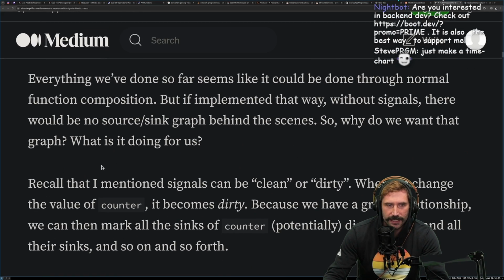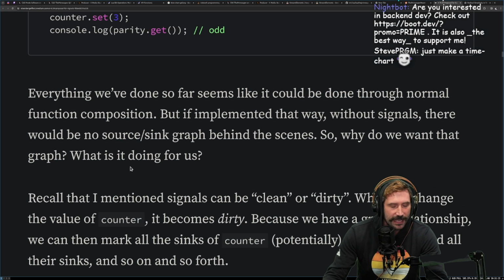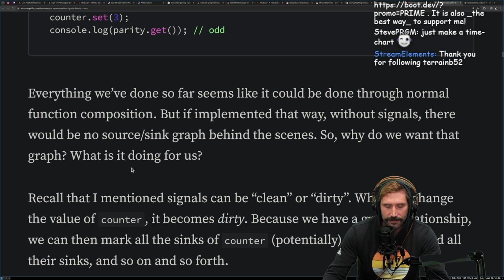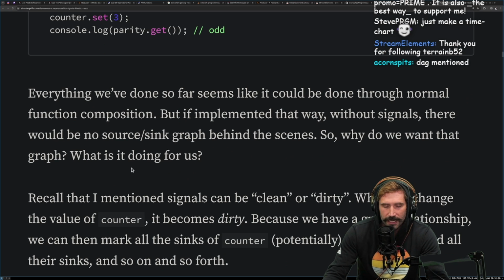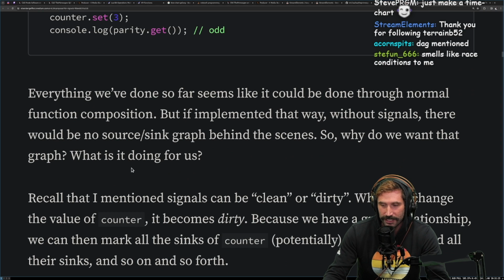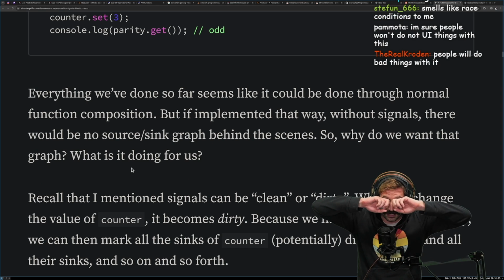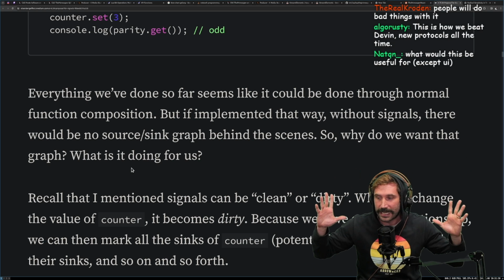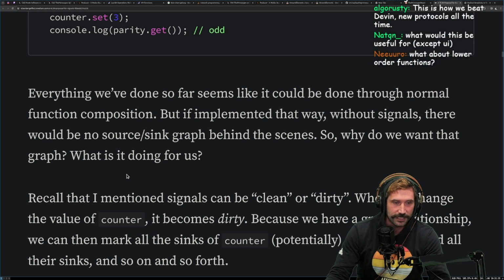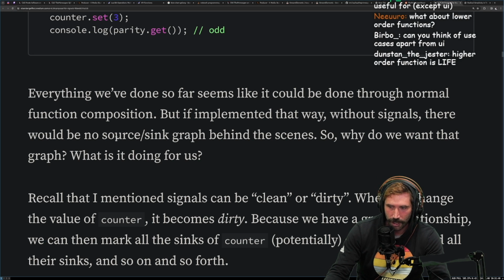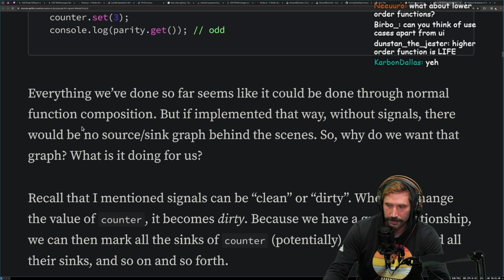I've never loved higher order components. I've never loved higher order functions generally because people that use higher order functions tend to use them everywhere. And once you start using them everywhere, you start getting into this thing, you know what I mean? It just starts getting really, really convoluted. And then all of a sudden you're hopping into so many function constructions over and over again, and it feels pretty painful.